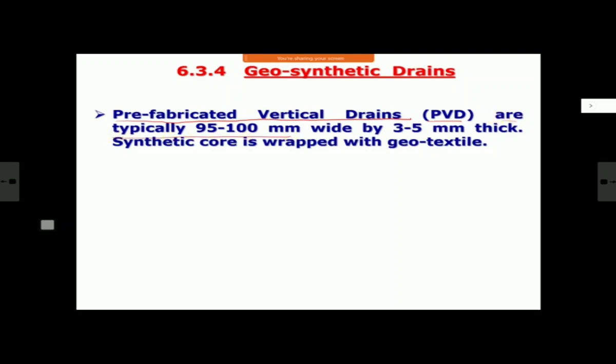Their dimension is typically, their width is about 95 to 100 mm. When we discuss geosynthetics, I will show you their samples also. Now I will show you a photo. There I will switch on the camera and show you actual samples of various products. Their width is normally about 100 mm, so 95 to 100, 105, 110, that much it varies. And thickness is only 3 to 5 mm.